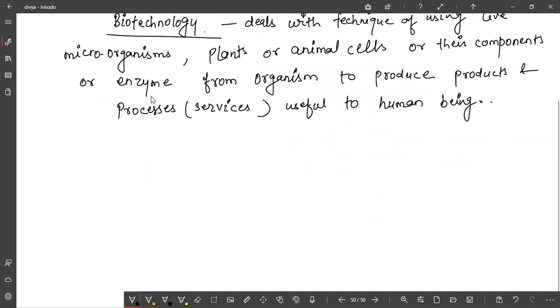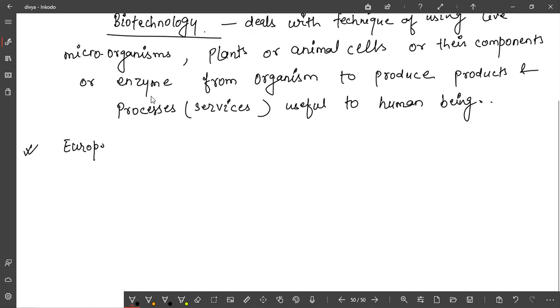One specialized definition is given by EFB, the European Federation of Biotechnology. In NCERT also the definition of the European Federation of Biotechnology has been given, and in the board exam this question is asked for 3 marks. What is the definition of biotechnology according to the European Federation of Biotechnology?